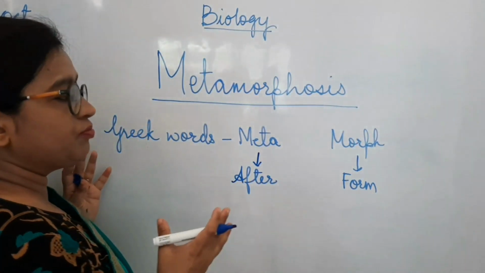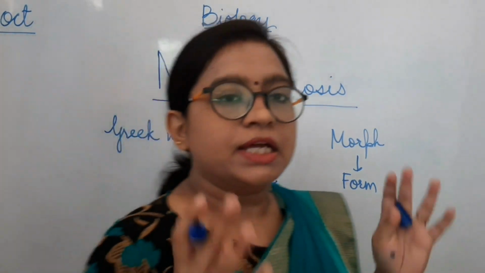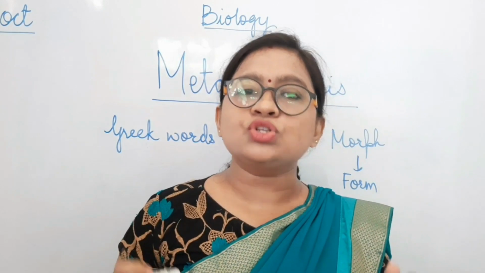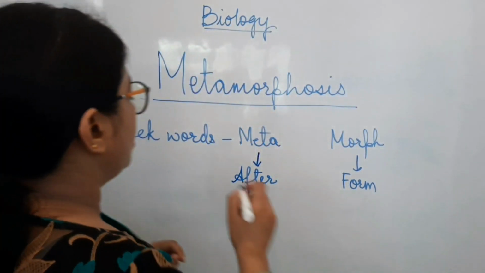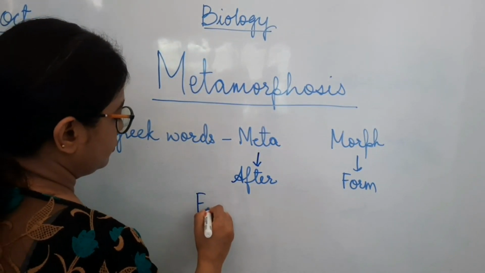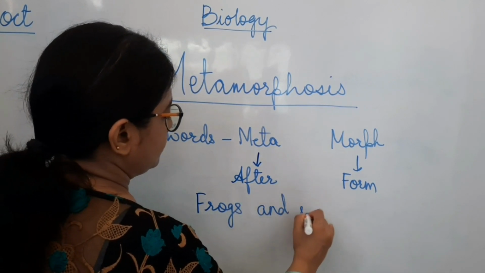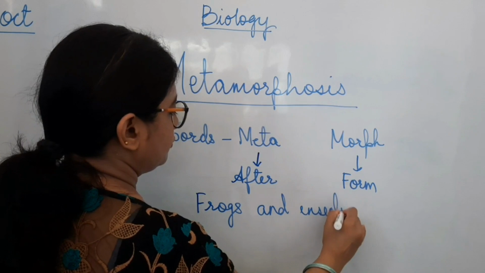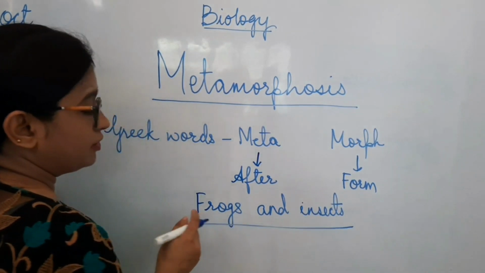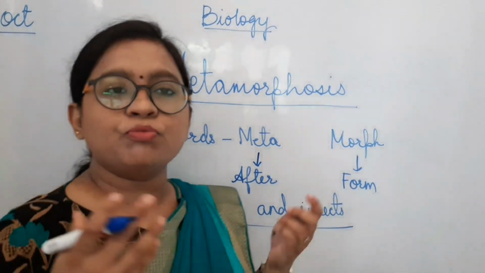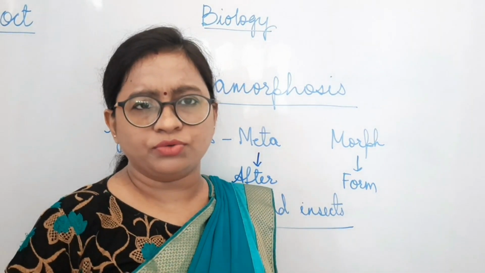So what is this process all about? Well, this process is seen in many types of animals. The most common examples are frogs and insects. These are the two types of animals which you may have seen all around your houses.